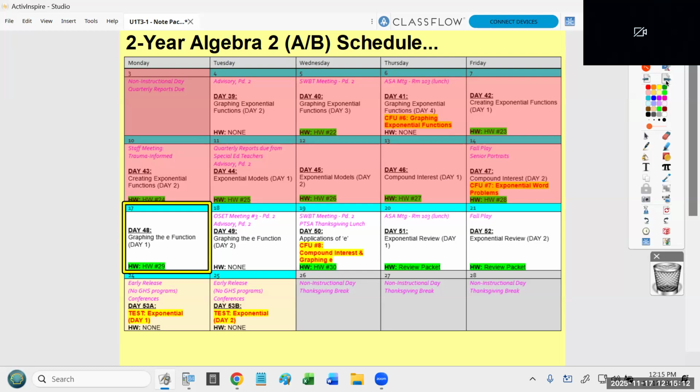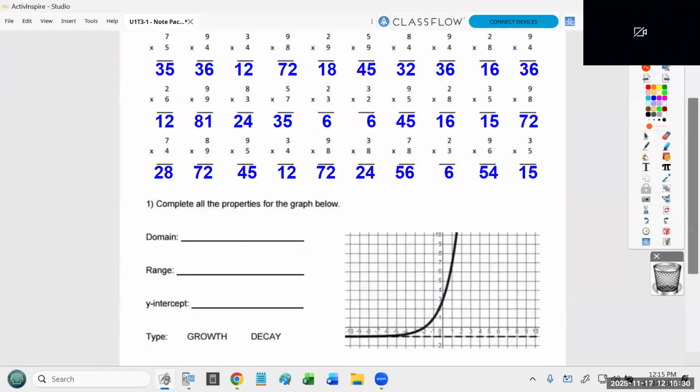And once again, I keep stressing, if you don't think you're going to be here on the half days next week, please arrange to take the test this Friday. You do not want to come back from Thanksgiving break, and my welcome back is move to the back of the room and take this test that you never took. Don't do that to yourself.